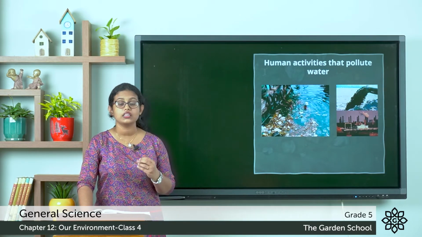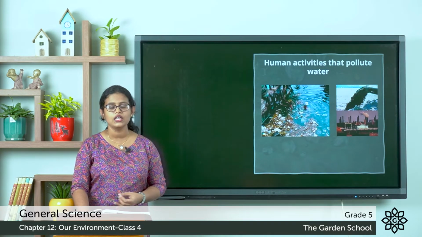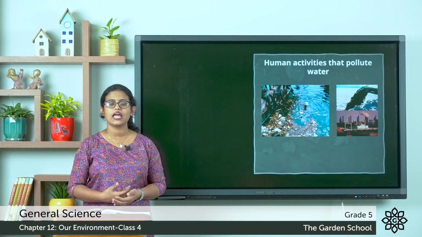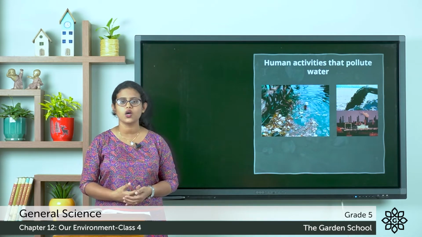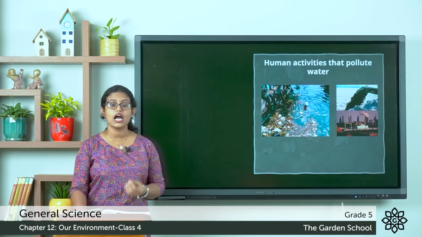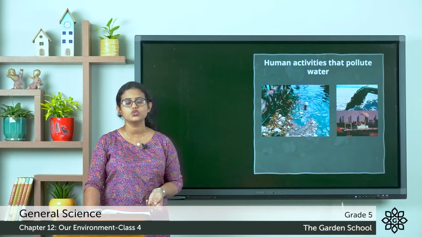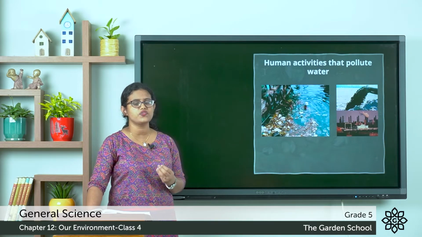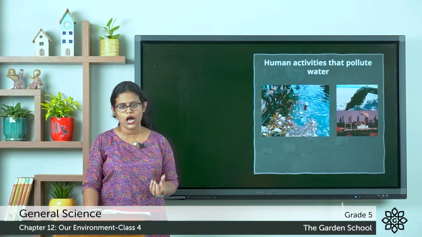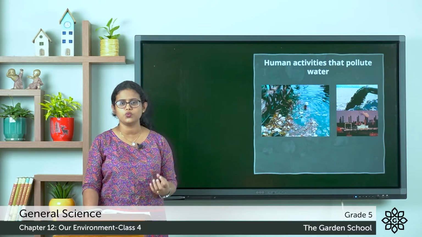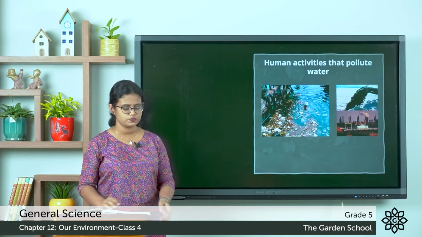The next is the pesticides and the fertilizers that we use in the farm that dissolve in rainwater, that flows into rivers, lakes, wells and seas, that pollute the water. The next is the untreated sewage allowed to flow into water bodies will pollute the water. So these are the different human activities that pollute water. So when the household waste or the factory waste are released into the water, it pollutes the water.